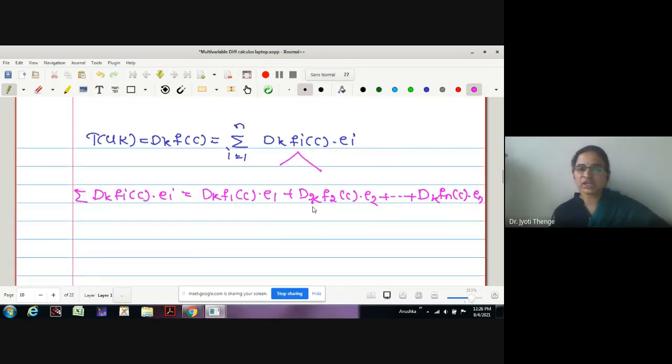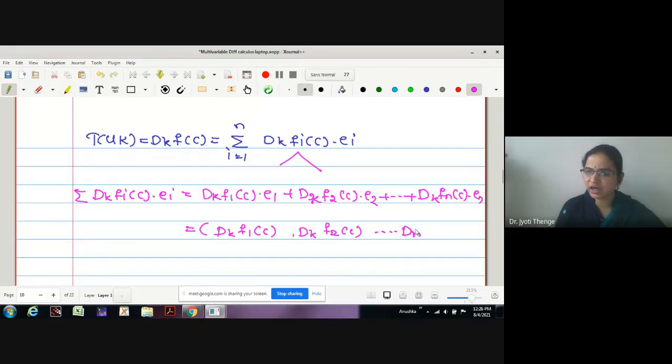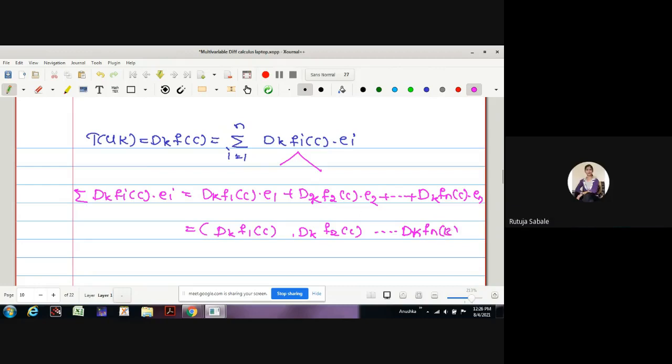We know the nature of these ei. What is ei? ei is a tuple vector having 1 at the first place. e2 is a vector having 1 at the second place. All the rest are 0. Therefore, what is this together going to give me? It gives dkf1(c), dkf2(c), so on up to dkfn(c). Is it okay? Yes, ma'am.